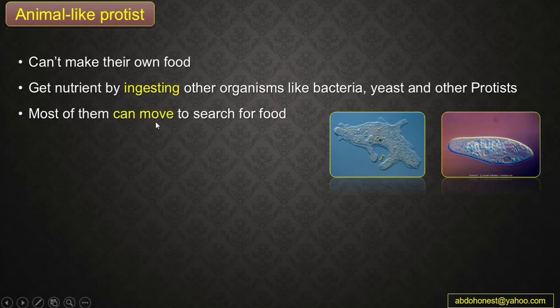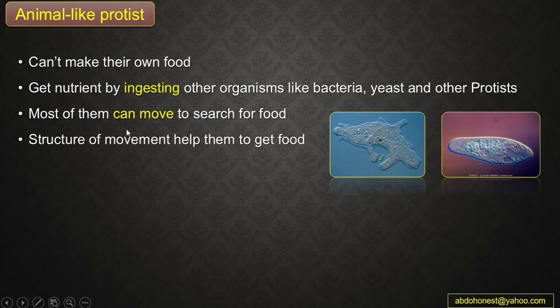Most of them can move to search for food. They have, guys, structures that help them for movement. Maybe they have cilia, they have pseudopod, so they can help them in movement for searching for food, and also help them in engulfing or ingesting the food.